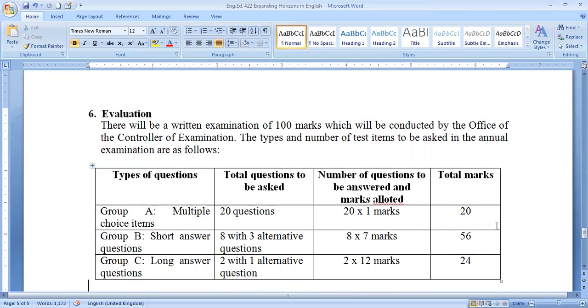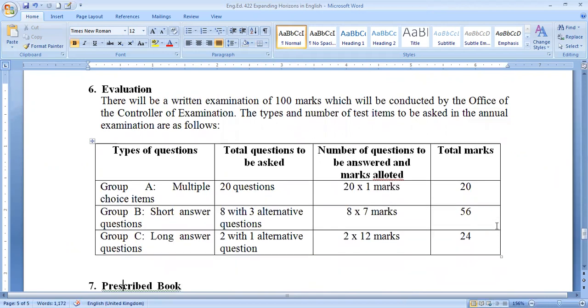And in group B, short answer questions will be there. There are 8 questions with 3 alternatives given, and it carries 56 marks, group B. And group C will be the long answer, and here 2 questions will be given with 1 alternative question, so that will be 24. So altogether 100 will be the full marks here.